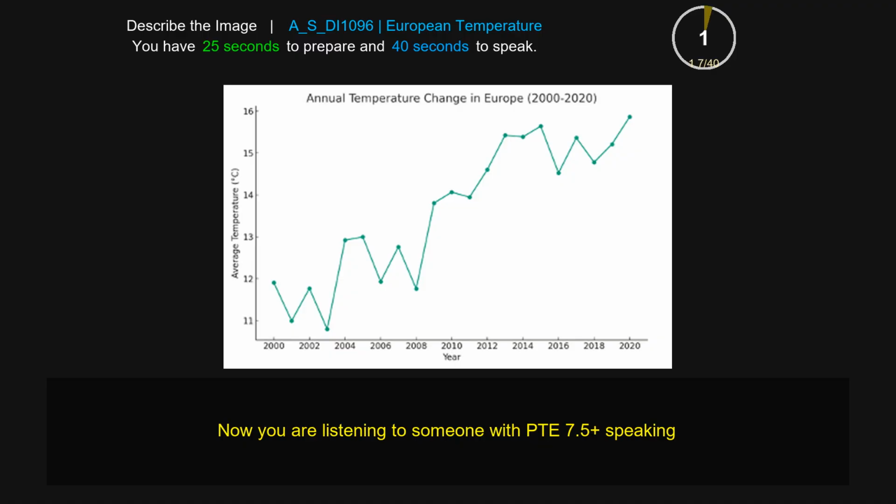This picture gives information about annual temperature change in Europe. In the picture, the biggest proportion is 2020, which is about 60%, and the smallest proportion is 2002, which is about 11%. In the picture, there are minimum and maximum 12 and 13%. In conclusion, this picture is about annual temperature change in Europe.